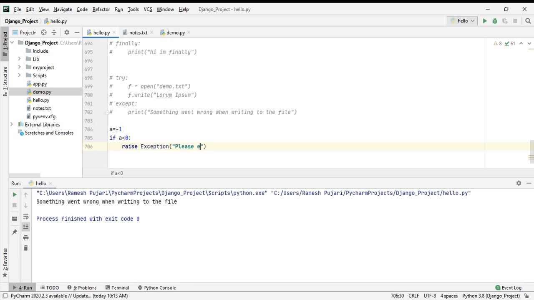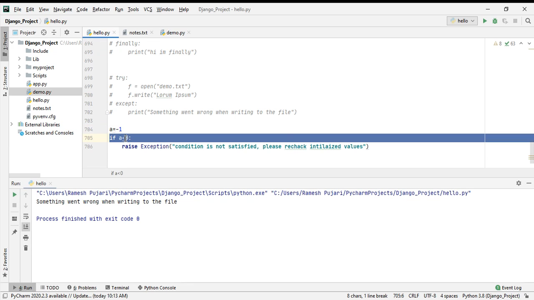Condition is not satisfied, so please recheck the initialized value, that is here a is equal to minus 1, that is a negative number.